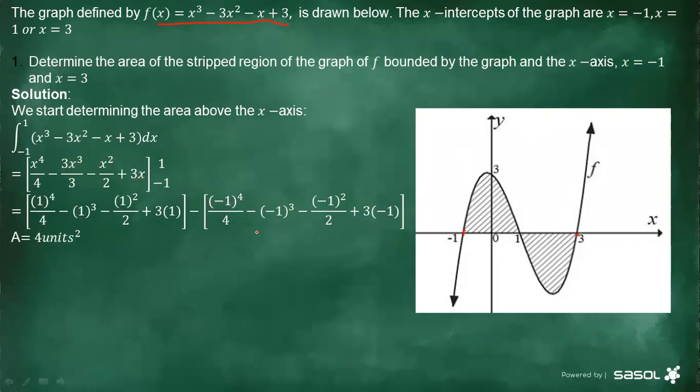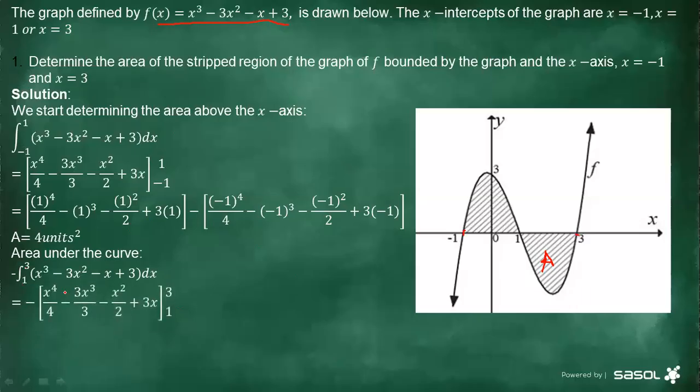We now have to calculate this area below the x-axis. Now remember what I said about calculating the area below the x-axis. You always start with a negative, then the integral sign, then you put your lower and upper limit. It's going to be negative, where the lower limit is 1 and the upper limit is 3. Then you continue with this negative, and you apply the rules of integration.